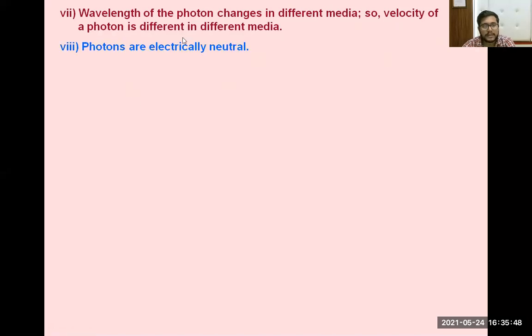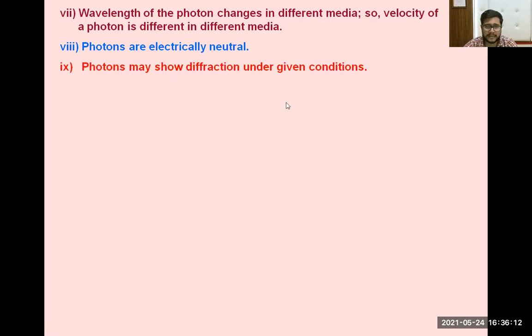Now if I talk about the charge on the photon, electrically it has no charge, it is neutral in nature. Like in electrostatics we have read about charges, positive charge and negative charge, about the fundamental particles. Here the photon is electrically neutral, or has no charge. Now, a photon may show diffraction under given conditions.